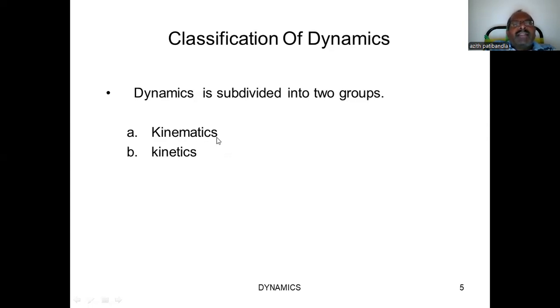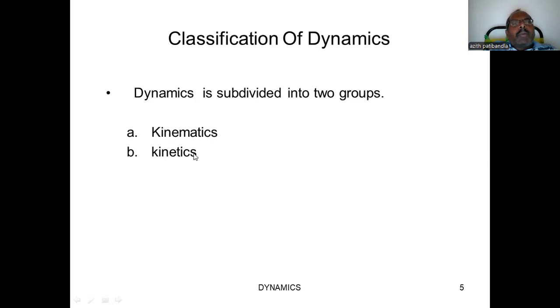But the difference is, during the discussion, if the mass of the body is not considered, then that classification is called kinematics. Second, if the mass of the body is considered, then it is kinetics. In both kinematics and kinetics, the body has velocity.